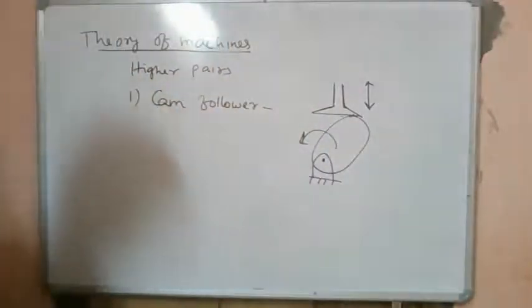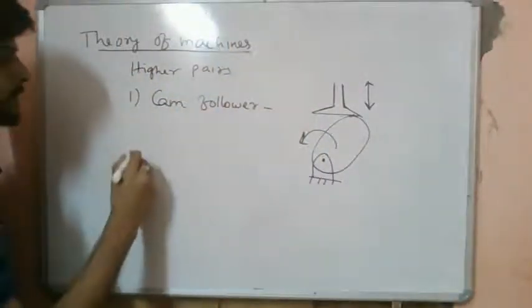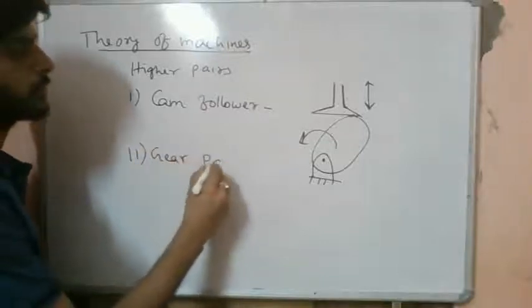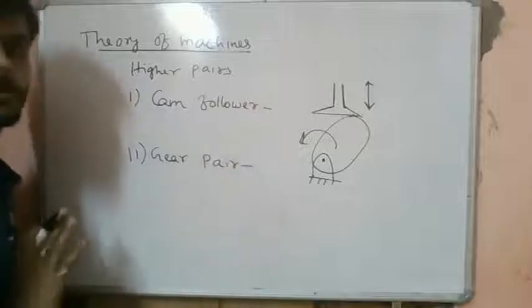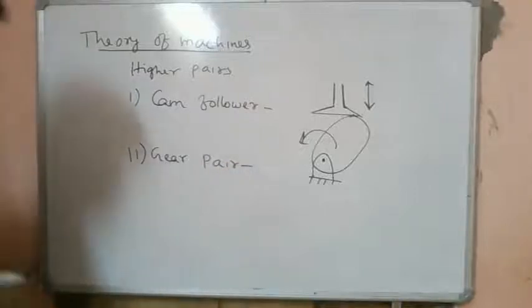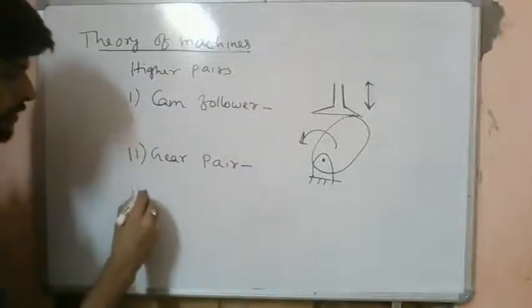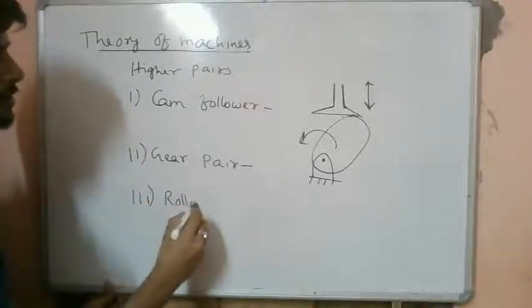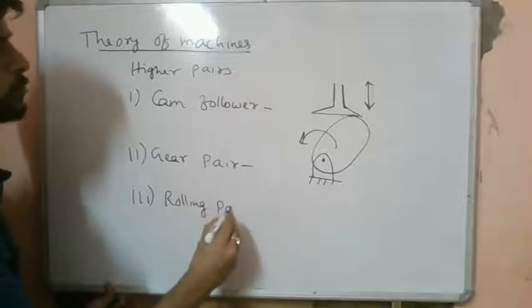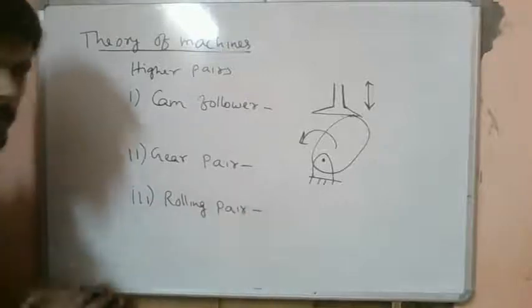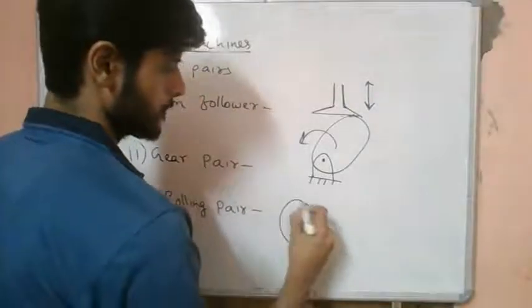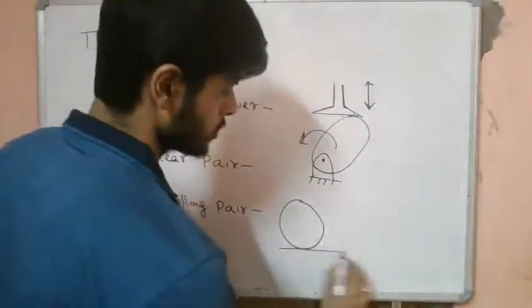Okay, so then we will also have some gear pair, and we can also have some rolling pair. So a rolling pair is something like this: a disc rolling on this, right?